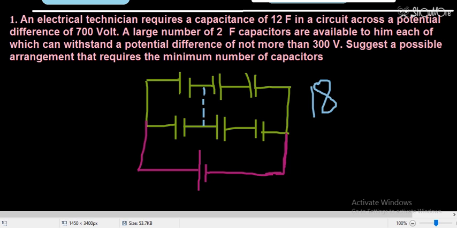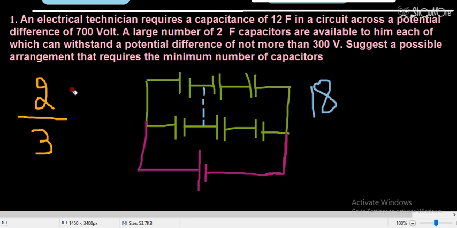So we have seen that 3 capacitors are required in a single row. Then how many rows are required? 1 by 2 plus 1 by 2 plus 1 by 2. So a single row has a capacitance of 2 by 3. That step we have done.